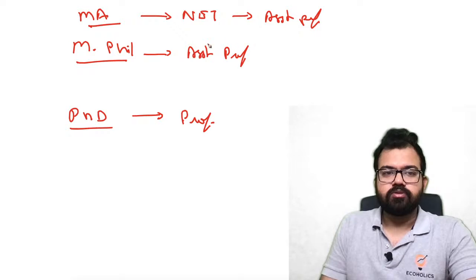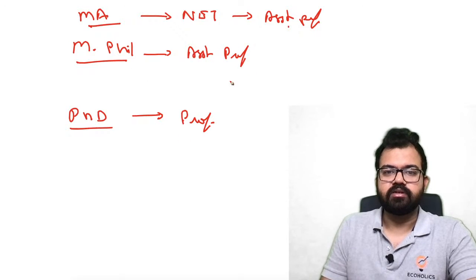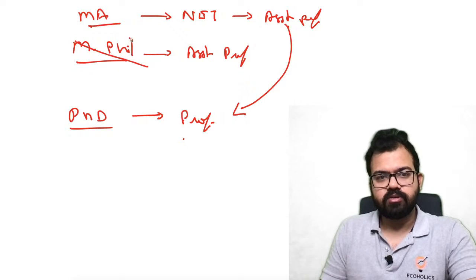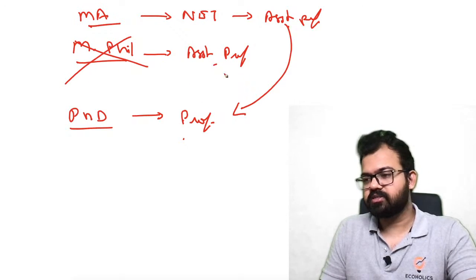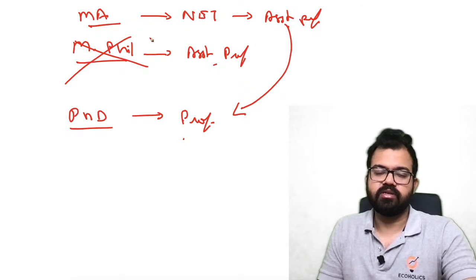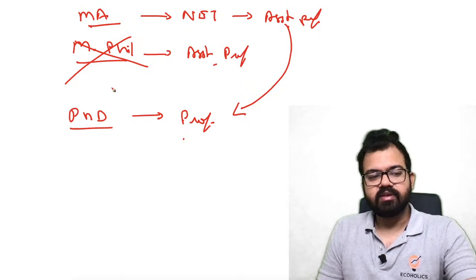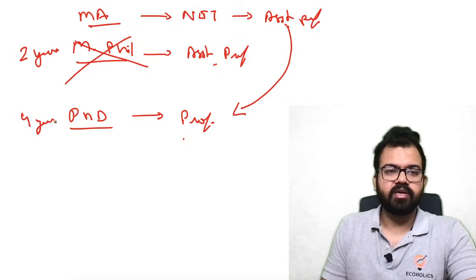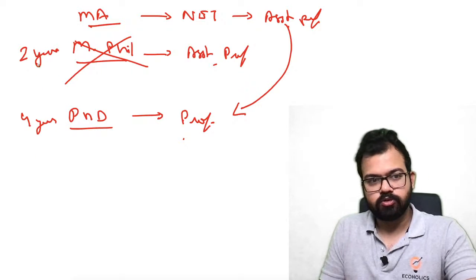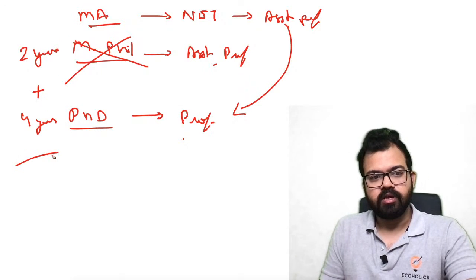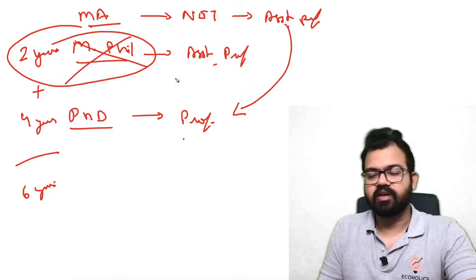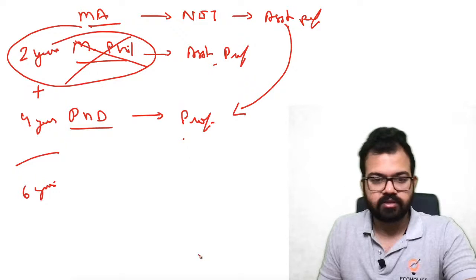Now if you want to become a professor, there's a direct line to do PhD. Then obviously there is no need for MPhil because the qualification is the same. You qualified NET or this. That is why they have skipped it. Previously it was for 1 year, now it is for 2 years. So it's better to go for PhD, which will take 4 years. It means 2 plus 4, it will take you 6 years without any extra advantage of getting MPhil.